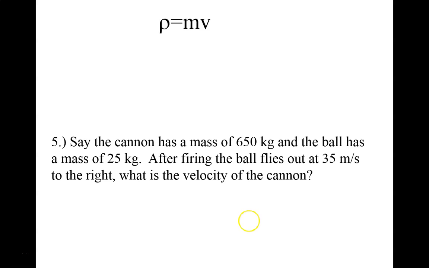So let's say we've got another cannonball system here. Let's look at another example. We've got the cannonball moving to the right and the cannon moving to the left. We've got a cannon of mass 650 kilograms, and the ball has a mass of 25 kilograms. Initially, everything's at rest. It's loaded and ready to fire. After firing, the ball flies out at 35 meters per second to the right. What's the velocity of the cannon?